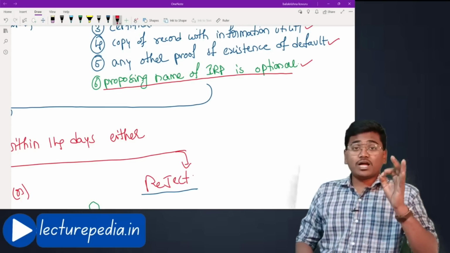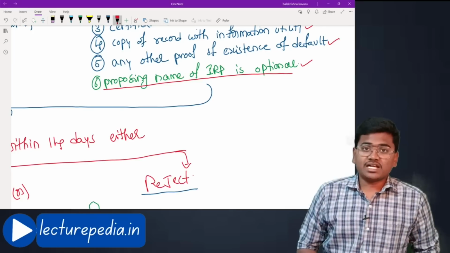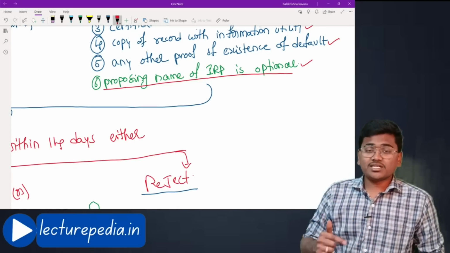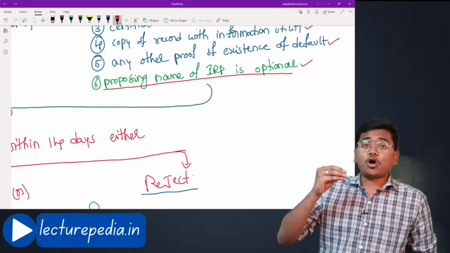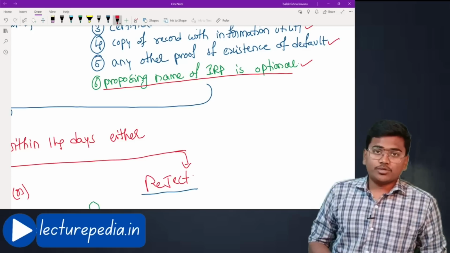But in case the application is made by a financial creditor, it is mandatory on the financial creditor to propose the name of the interim resolution professional. But for the operational creditor, it is not mandatory. It is at the option of the operational creditor. If he wants, he can propose the name of the interim resolution professional.